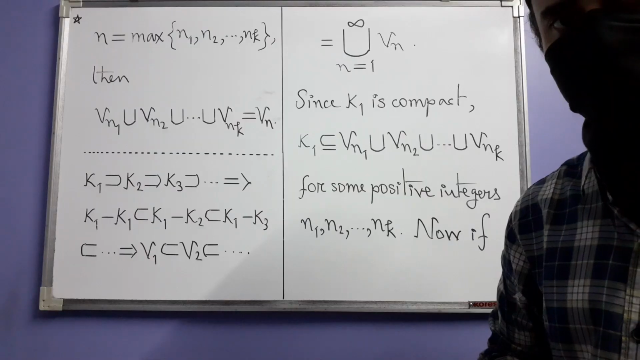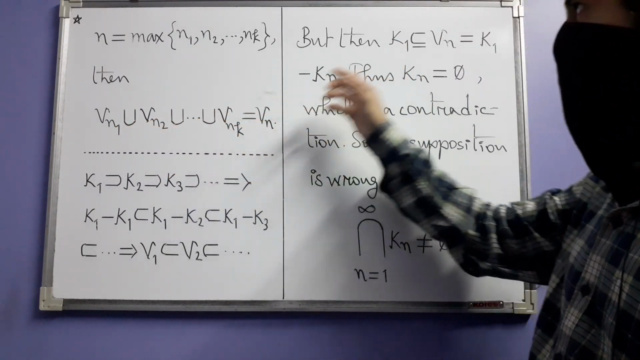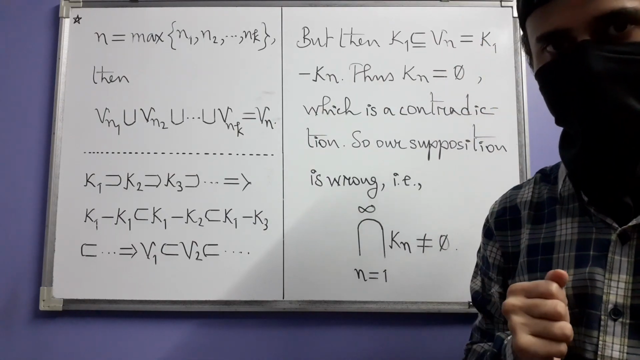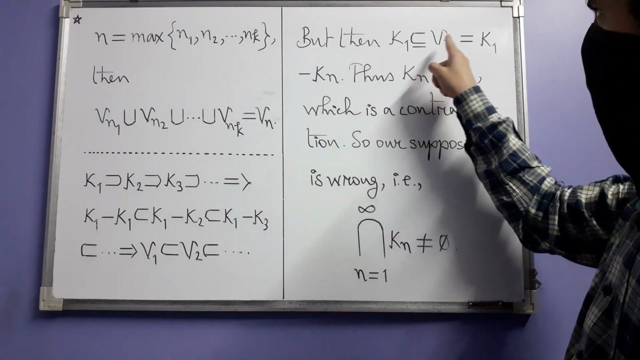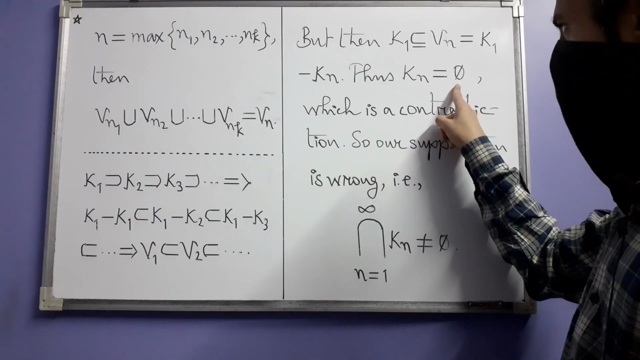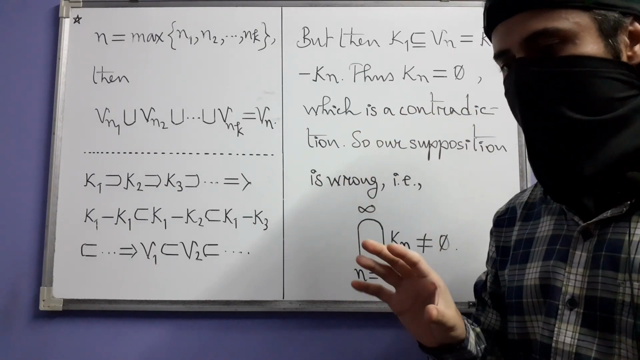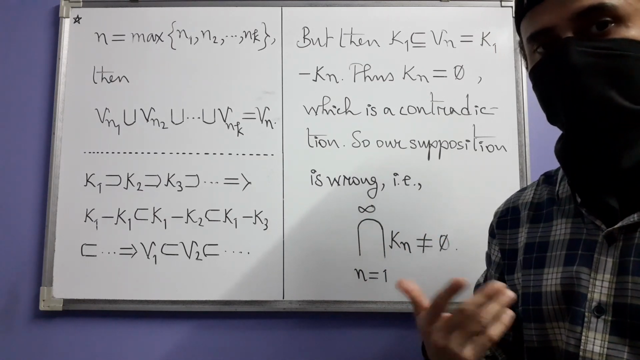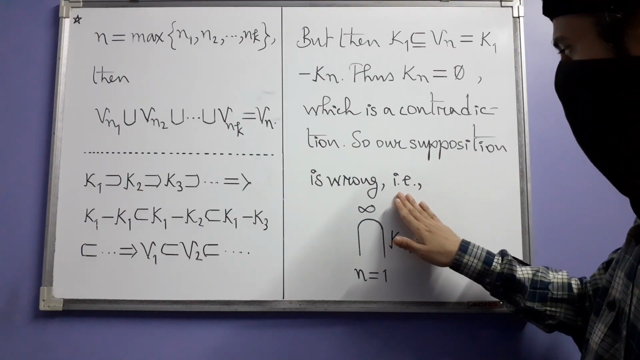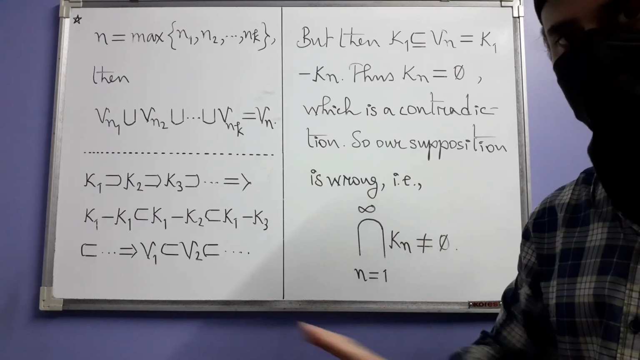That is why. But then K1, which is originally contained in this union, is now contained in Vn, and Vn by definition is K1 difference Kn. So K1 is contained in K1 difference Kn. That forces Kn to be empty, which is a contradiction because the original hypothesis says that the Kn's are non-empty compact sets. So that is why our supposition must be wrong. So this intersection cannot be empty. So this is where the solution ends.